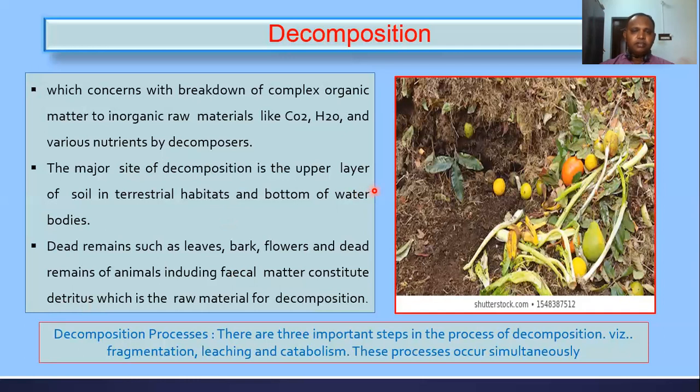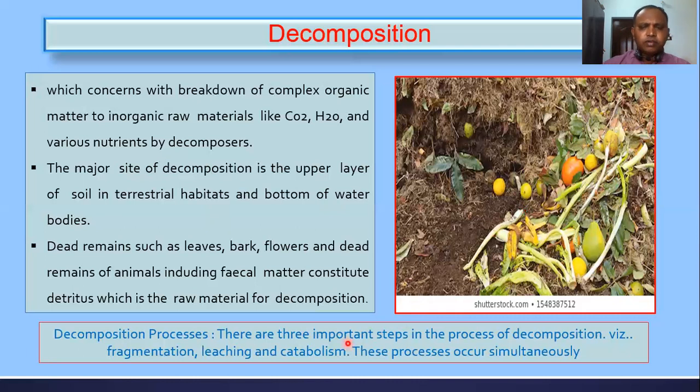You can see the image here: everything is dumped, like fruits, vegetables, and remains of plants and leaves, and they start to decompose. All this dumped garbage you can call detritus. The detritus is the raw material for decomposition.